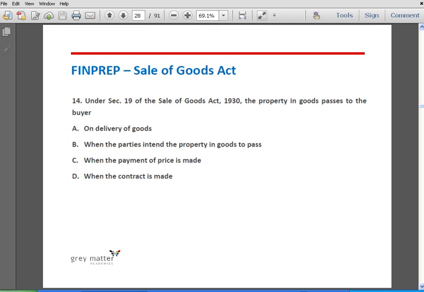Question number 14. Under section 19 of the Sale of Goods Act 1930, the property in goods passes to the buyer: option A, on delivery of goods, option B, when the parties intend the property in goods to pass, option C, when the payment of price is made, option D, when contract is made. The correct answer is option B, when the parties intend the property in goods to pass. So under section 19 of the Sale of Goods Act, the property in goods passes to the buyer when the parties intend the property in goods to pass.